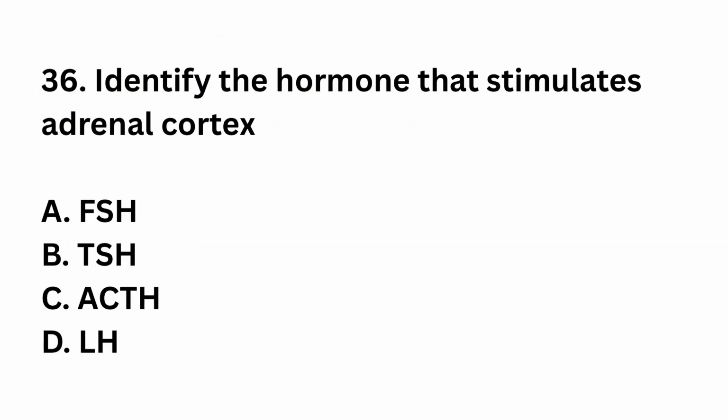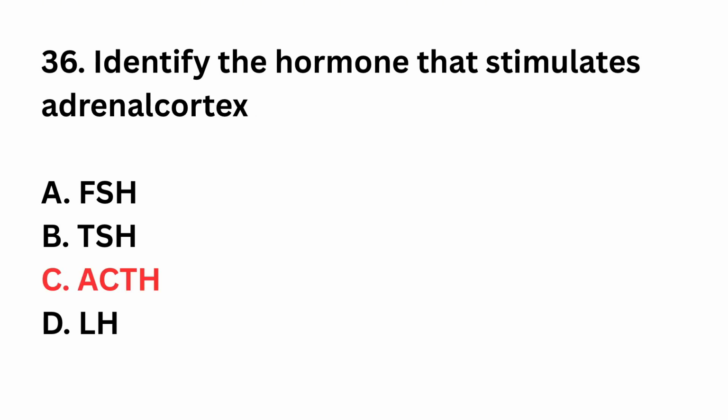Question number 36. Identify the hormone that stimulates adrenal cortex: follicle stimulating hormone, thyroid stimulating hormone, adrenocorticotropic hormone, luteinizing hormone. The right answer is option C. Adrenocorticotropic hormone stimulates adrenal cortex. It regulates cortisol secretion.